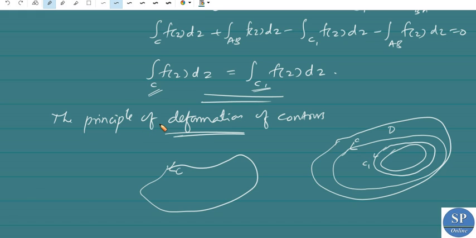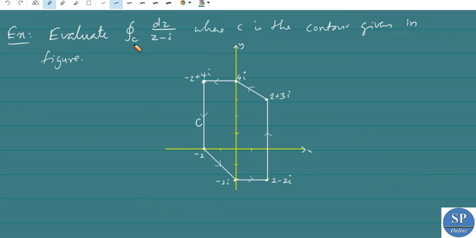Okay, now we can discuss an example. Evaluate integral over C dz by z minus i, where C is the contour given in this figure. So we have to integrate this 1 by z minus i over the contour C, where C is this.